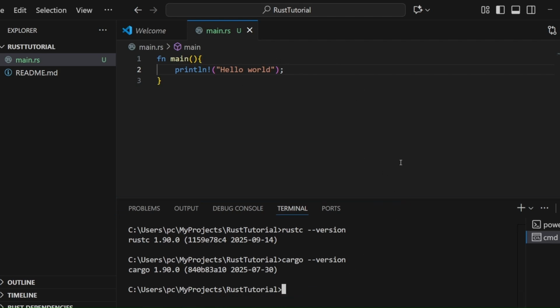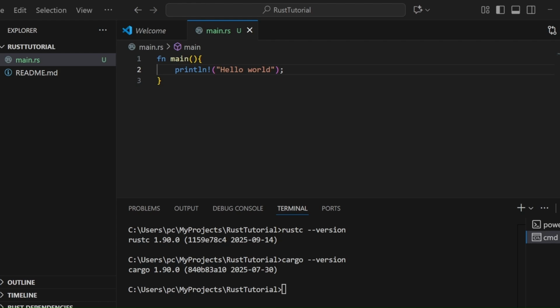So let's break down what this code actually means. The fn main defines the main function. It is the actual entry point of every Rust program. The curly braces here define the function body of the main function. Println is a macro that prints to the console. And lastly, the semicolon ends the statements in Rust.